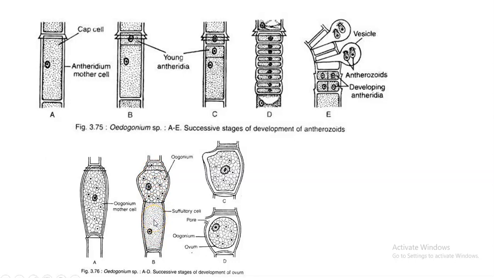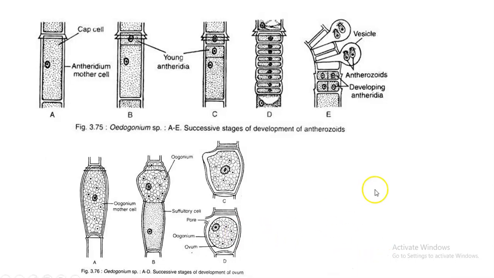Now what will happen? This particular oogonium at its maturity will create a slit for the entry of anthrozoids. We have already discussed the release of anthrozoids into the aquatic body. Now these pear-shaped anthrozoids, which have flagella to swim, will swim and enter through the pore or slit which is present in the oogonium. It will enter and fertilize the egg that is present within the oogonium. So this is about the general reproductive features of Oedogonium species.